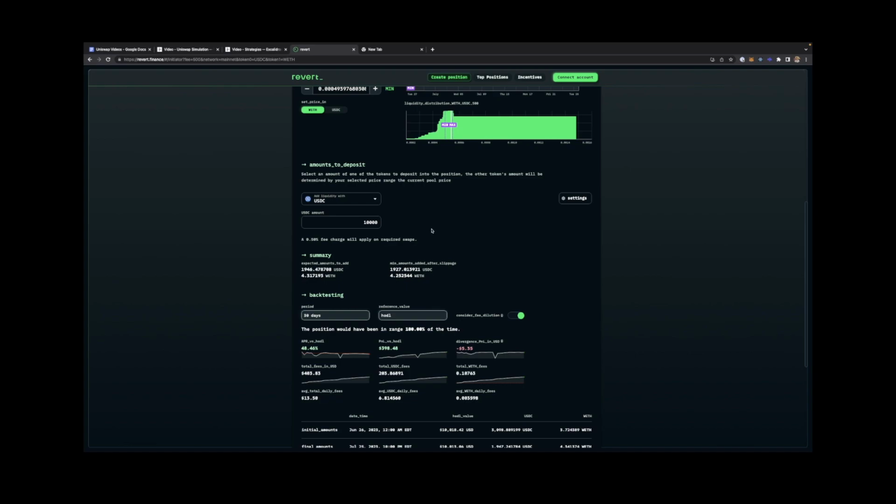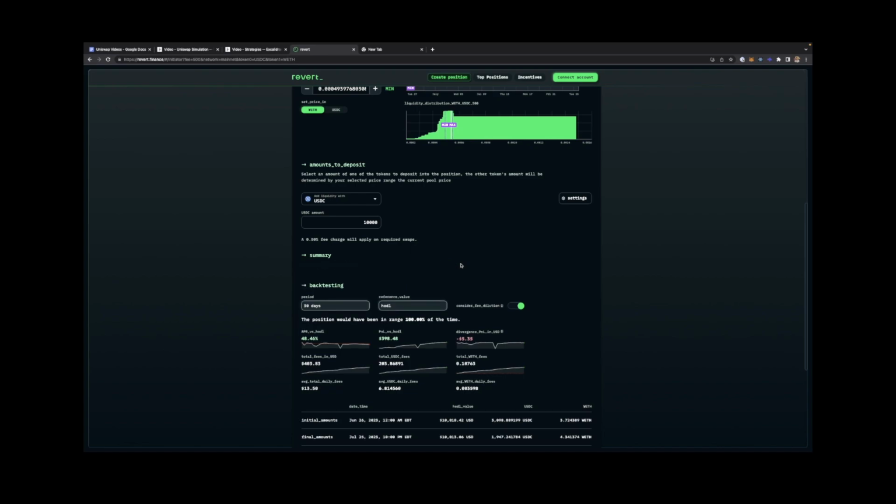And again, it is up to you whether you want to create your position from Revert Finance or from Uniswap. I personally just use the Uniswap interface to create my positions, but Revert Finance has a couple of more features. That means you can auto compound your fees and add them to the liquidity, which helps you collect more fees. Right. So again, it is your decision what you want to use. I personally use the Uniswap website to provide liquidity.